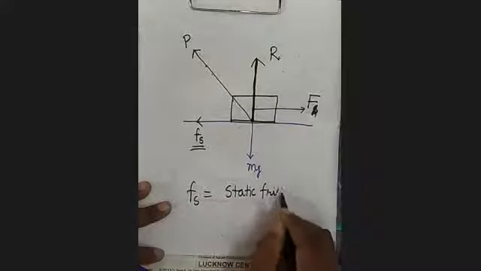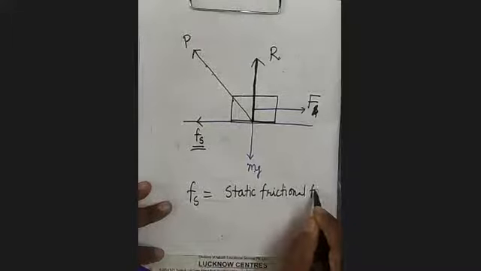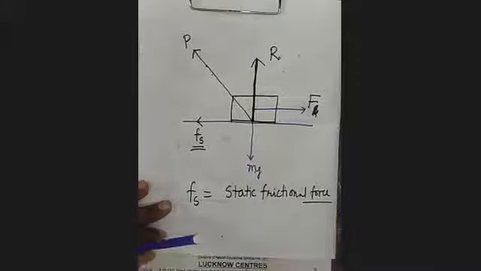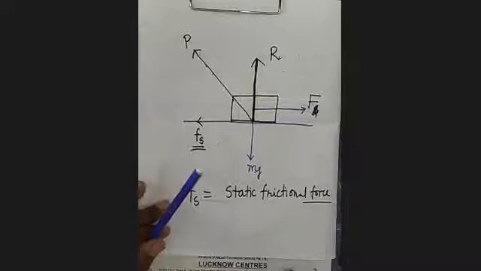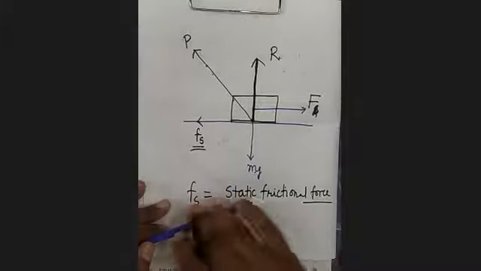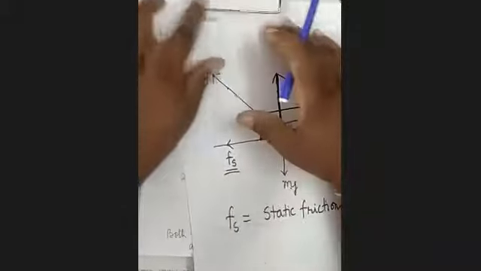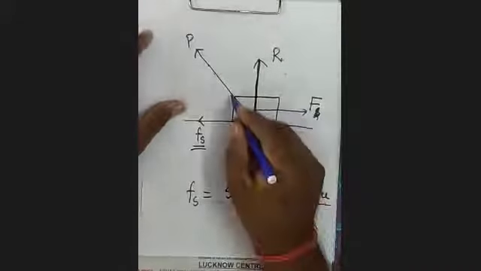This force is called the static frictional force. Is it clear? Now see here.